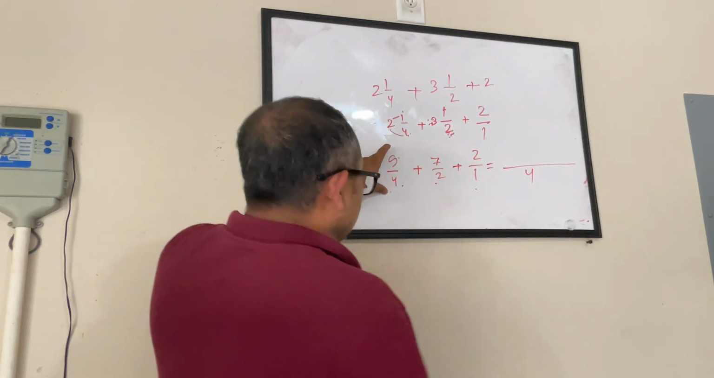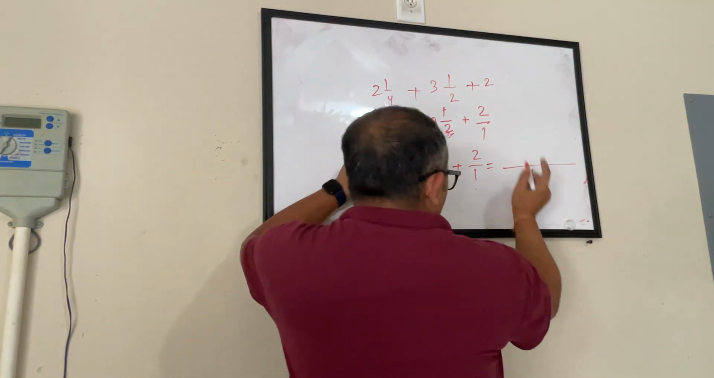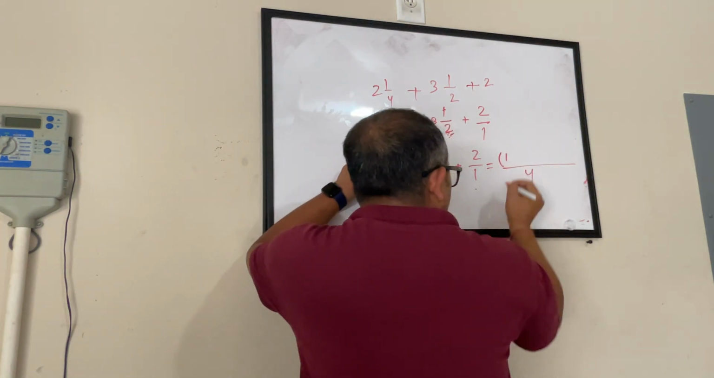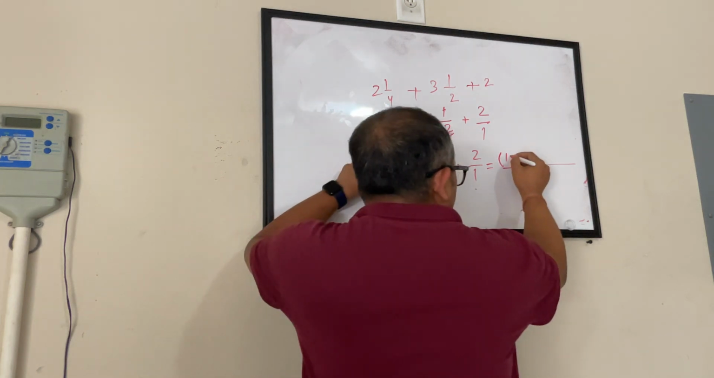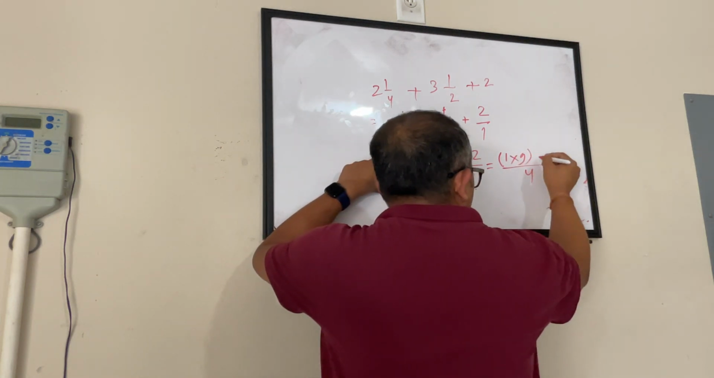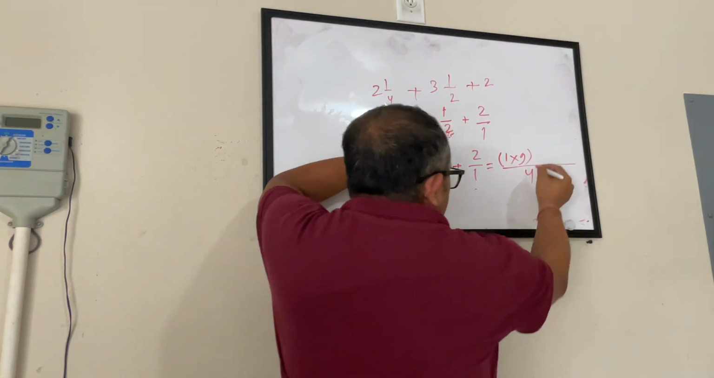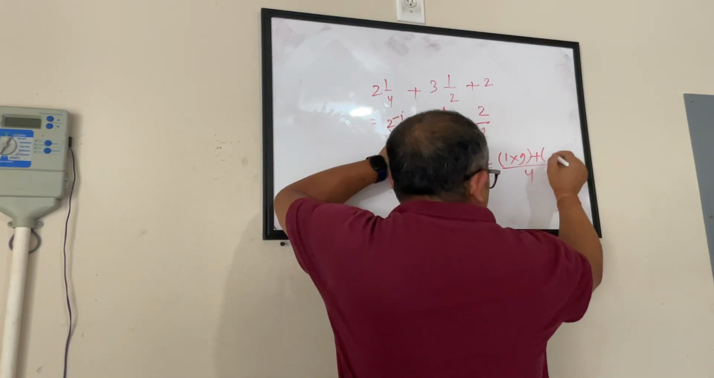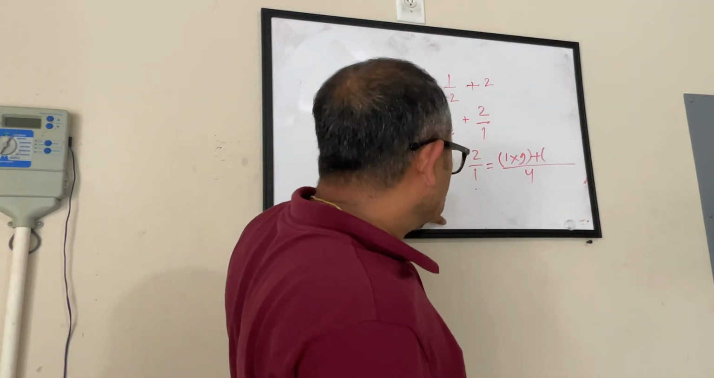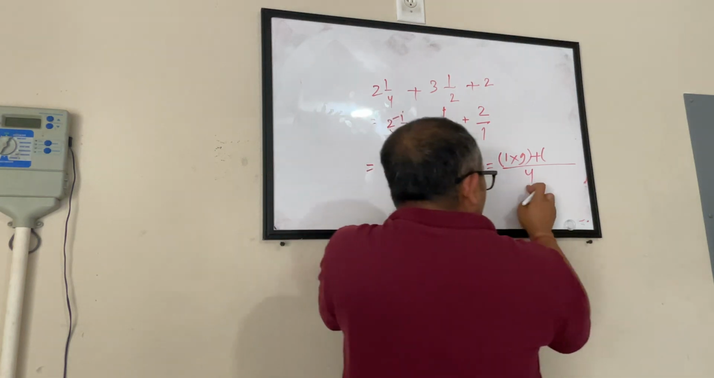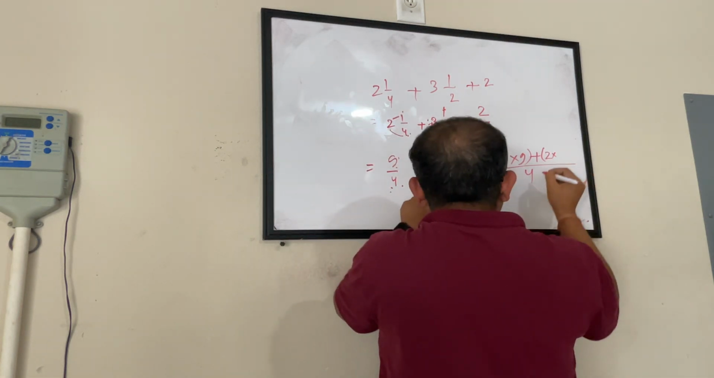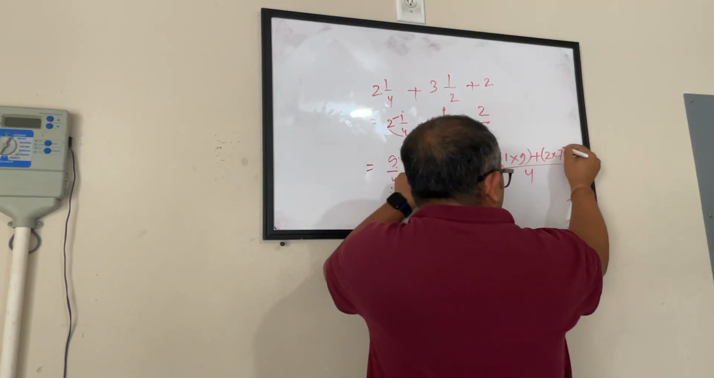Now, got the LCM here. Look at the first number. How many times of 4 gives me 4? 1. So I'll put 1 in a bracket and then multiply that with the numerator. My numerator is 9. Then what is the next sign? Plus. I'll write a plus. Then start another bracket. Pick the second number. How many times of 2 gives me 4? 2. And then multiply that by my numerator, 7.